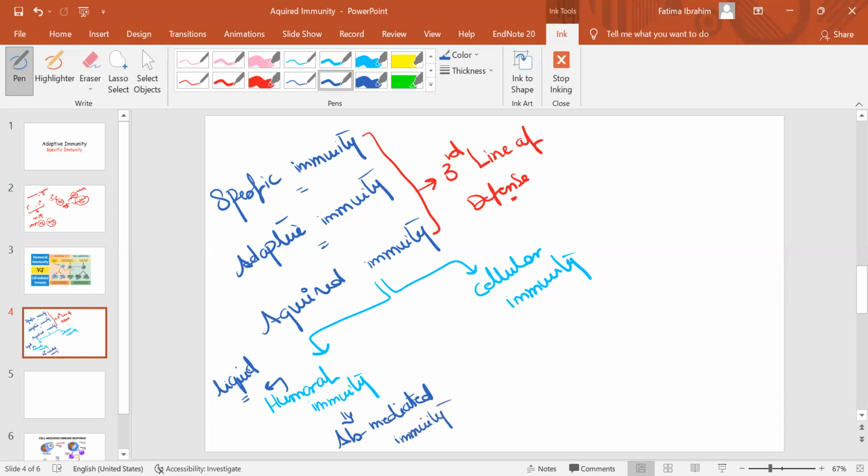And we'll talk about this in detail later. Cellular immunity has a name called cell mediated immunity. This is the major branch of what cellular immunity is and what antibody mediated immunity is. Yet in order to recap, let's start with the last one.